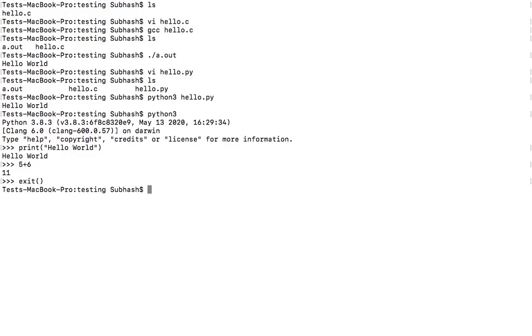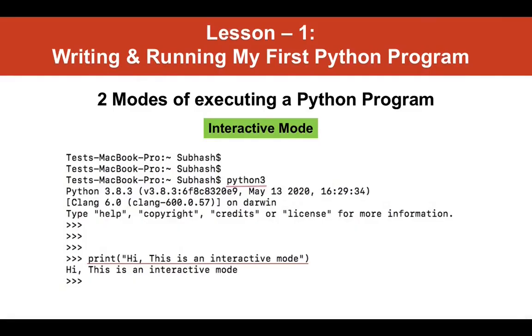Now let me actually run a Python program using the script mode. Invoke the interpreter and pass the file that you would like to execute along with this interpreter. And you can see we have the output hello world. The Python interpreter will read the source code that we have passed along with the interpreter instruction by instruction and produce the result as it interprets each instruction. Hope you learned a lot of things.